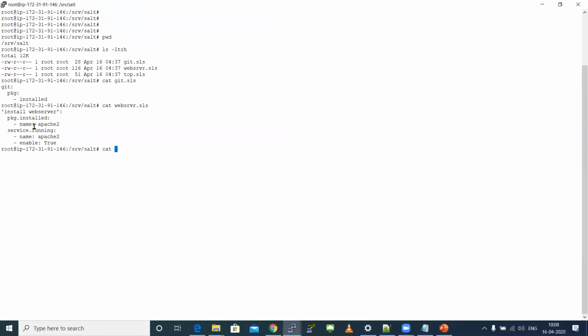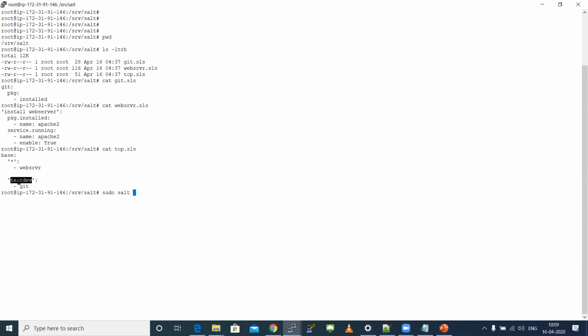And last, in top.sls, I have my conditions over here. See, here what will happen is on all the machines, the webserver.sls file will get executed, because I gave these as SLS file names: webserver is my SLS file name, Git is my SLS file name. So suppose with my master, I have 30 machines federated. On all the 30 machines, this webserver.sls file will get executed, which means Apache will get installed and Apache will get started. But Git will get installed only on this specific minion. It will not get installed on all the child servers with me.